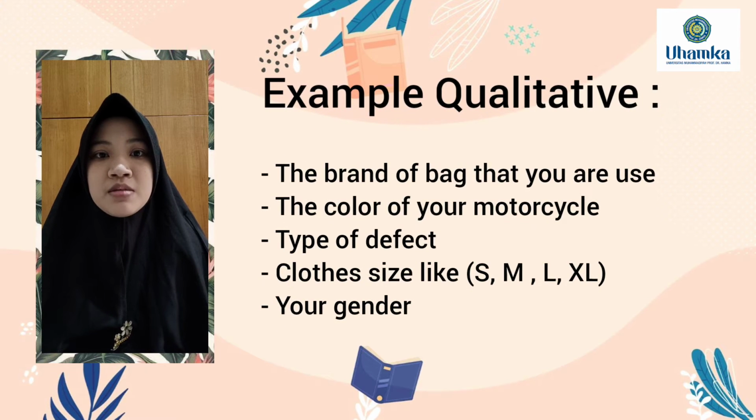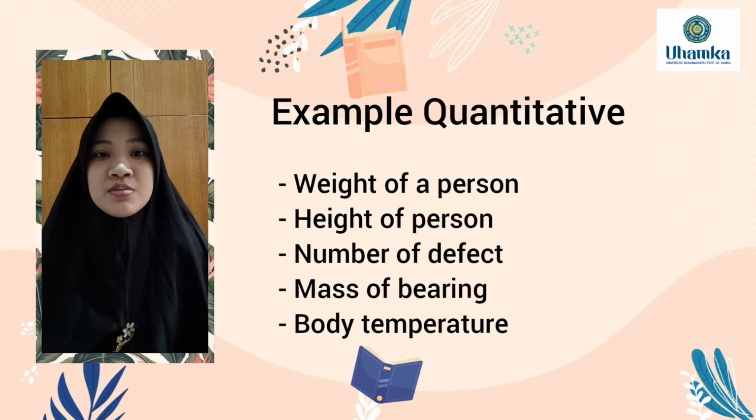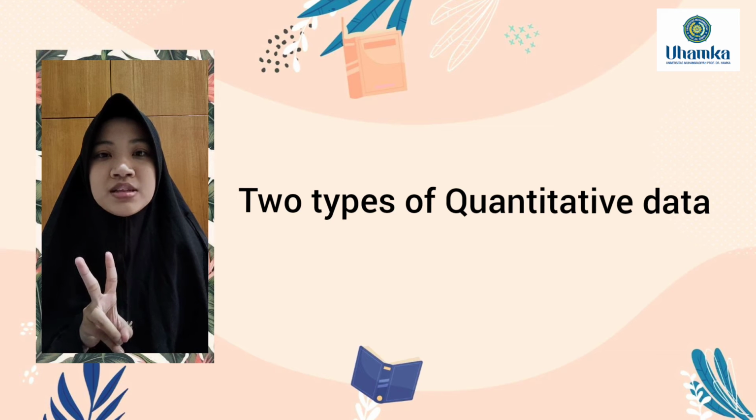The specific examples for qualitative are the brand of bag that you use, the color of your motorcycle, type of defect, cloth size like S, M, L, and XL, and your gender. Your gender is one of the examples for number in the qualitative, but it's label only. And more specific examples for quantitative are weight of person, height of person, number of defects, mass of bearing, and body temperature.